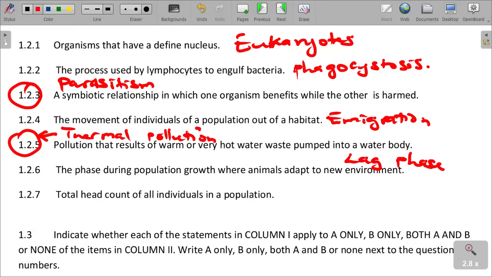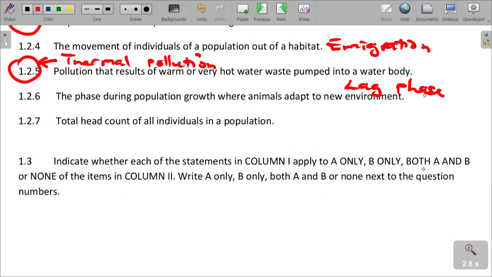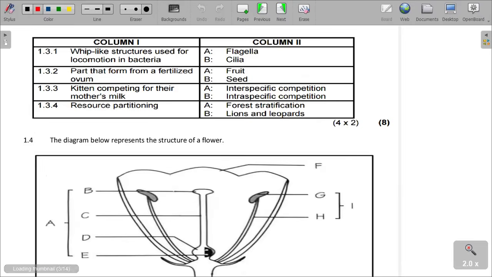And then total head count of all individuals in a population. I'm sure you remember we talked about census. It involves counting all the organisms within a population or species. We call that census, a head count of all individuals in a population. I'm sure question 1.3, you remember how it goes? It's A, B, both or none.